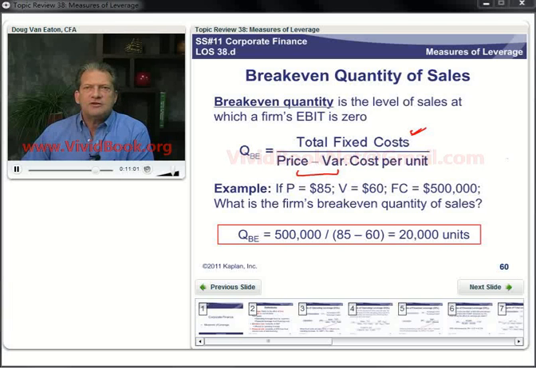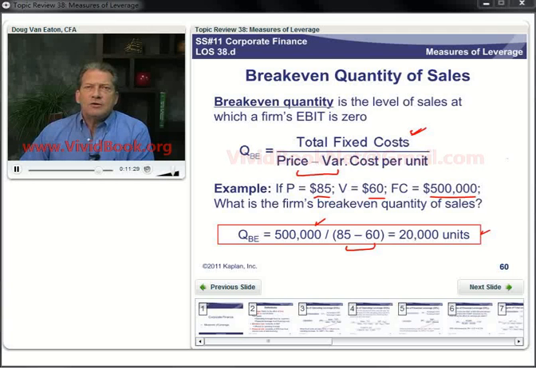So if price is 85, variable costs per unit are 60, and we have to cover fixed costs of $500,000, our break-even quantity is simply that $500,000 divided by this contribution margin, the excess of price over variable costs per unit. So we find out that at 20,000 units, we're at break-even quantity of sales.